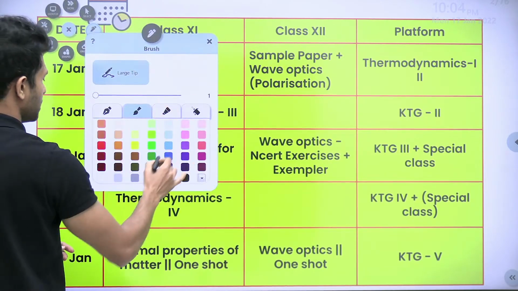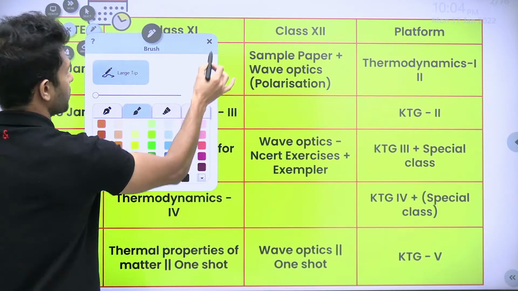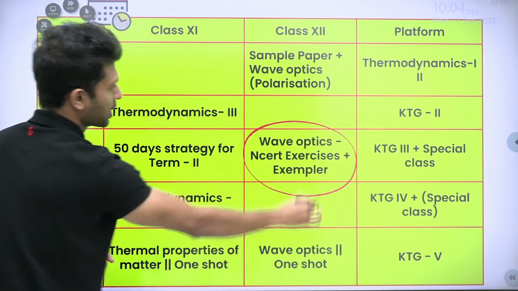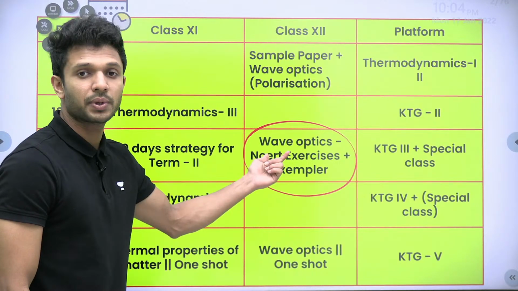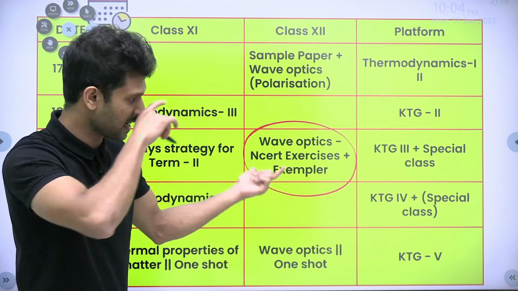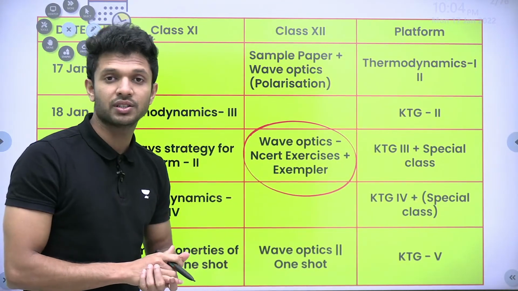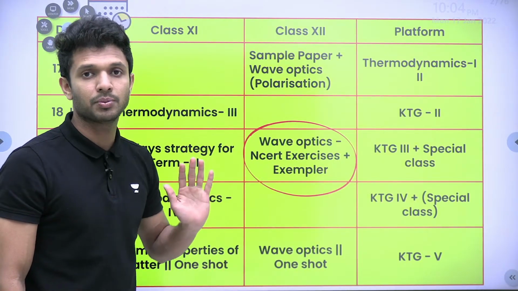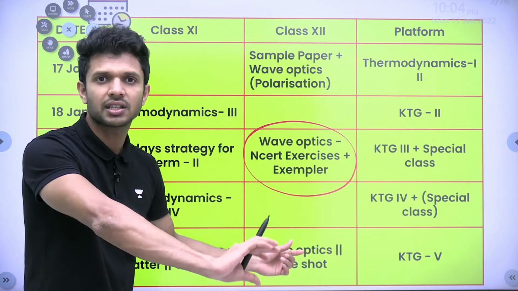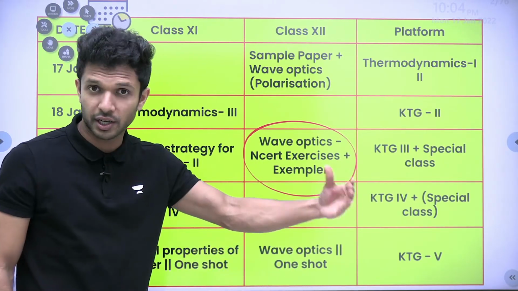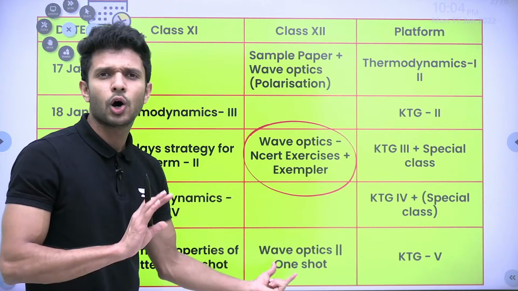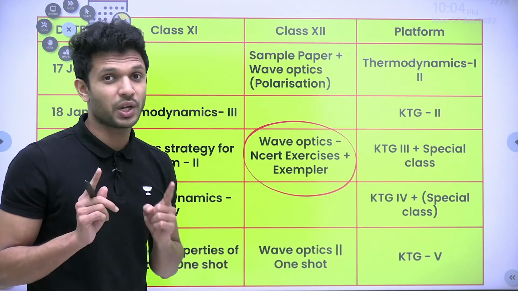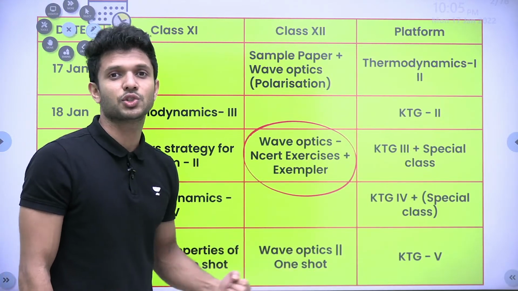Now I'll show you the schedule for this particular week, and let's see how we are going to make the preparations for Term 2 in the best way possible. Have a look, everyone. Now we have our next class on Wednesday at 8 p.m. on wave optics, so don't miss it. We'll be discussing NCERT exercises, example questions, some MCQ questions, so don't miss it. And for wave optics, we have already completed the chapter by 8 p.m. today, so we'll be having one complete revision. That is so much necessary, right? We'll be going through all the concepts of this particular chapter of wave optics. On this Friday, it'll be a one-shot video where we'll be completing the revision in 1 hour. So this is very much necessary. You can make use of the session to make your short notes also.